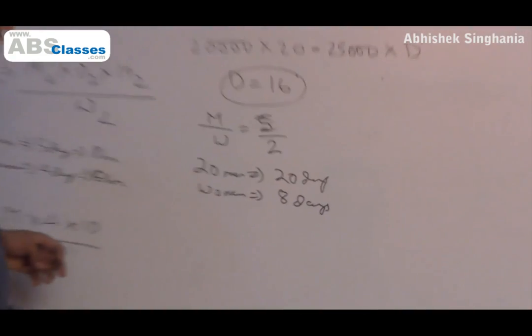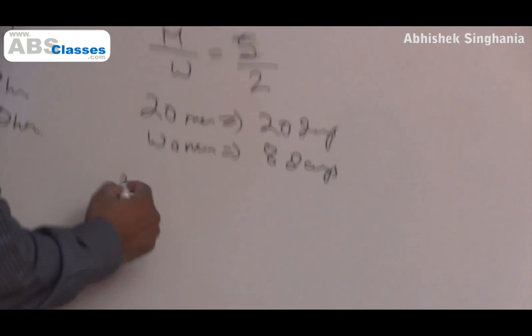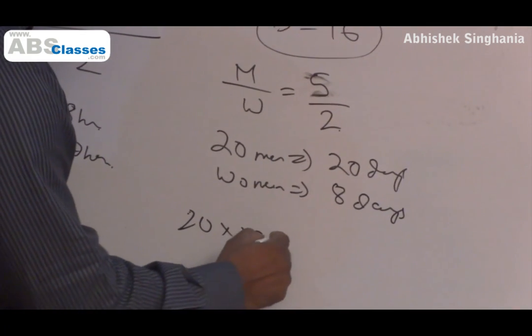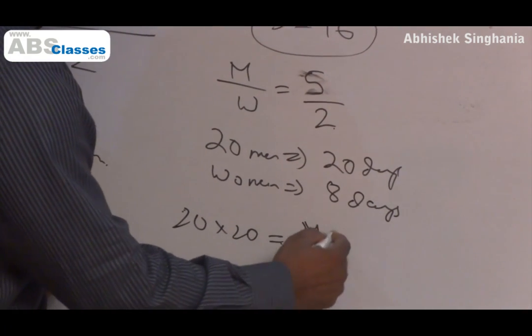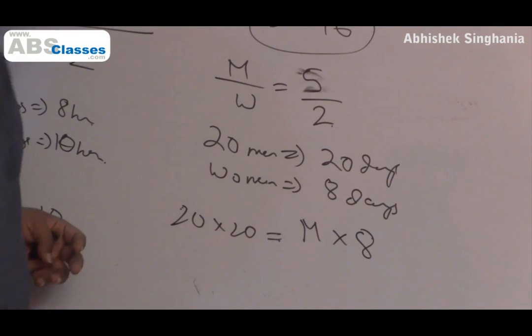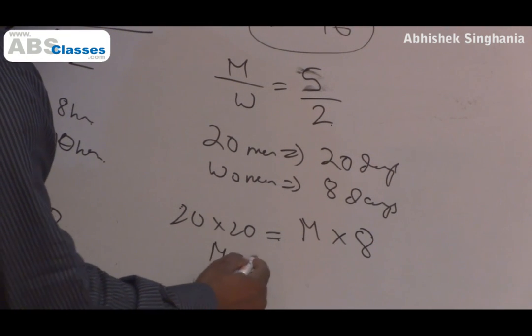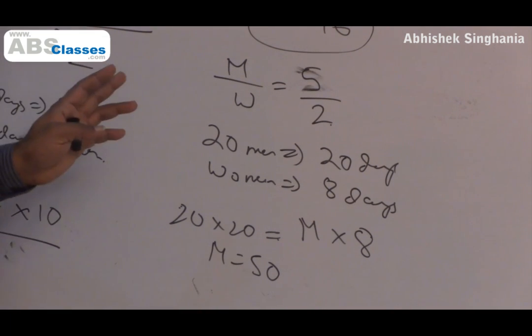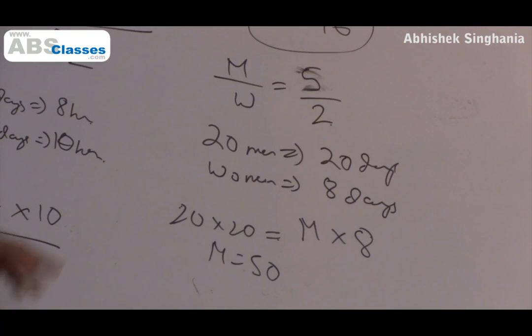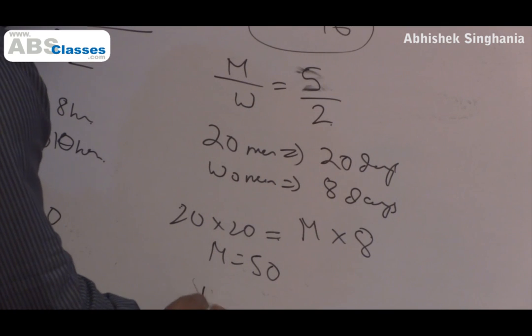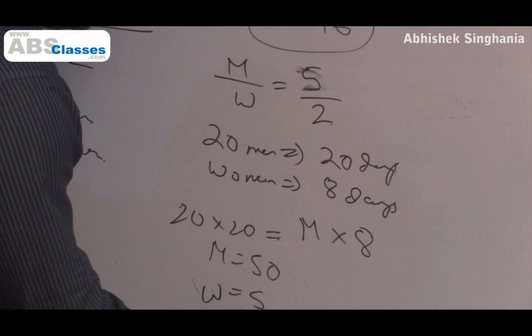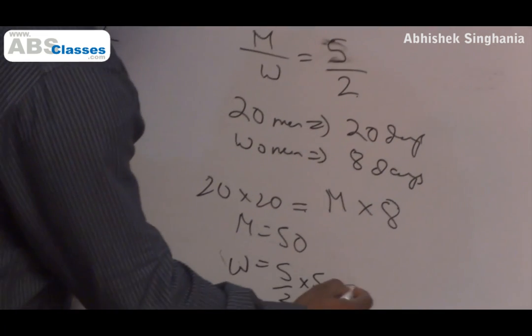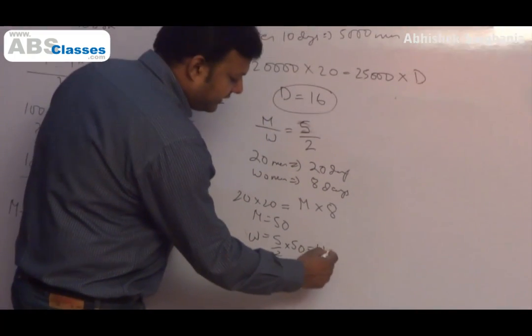In the first case we have 20 men into 20 days. Now number of men into 8 days, so here we get number of men is equal to 50. Now we know 2 men do as much work as 5 women. So if 50 men are required, then how many women are required? 5 by 2 into 50, which is equal to 125.